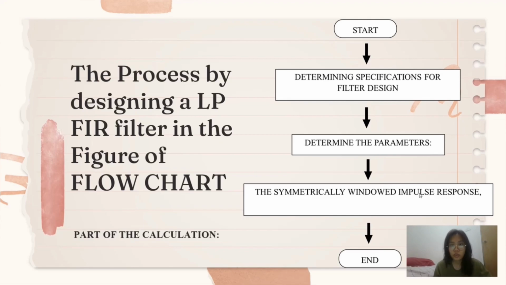We start the calculation and then we determine the specifications for filter design. Then we determine the parameters that we need in our calculations. After that, we get the symmetrically windowed impulse response. And then we end our manual calculation.